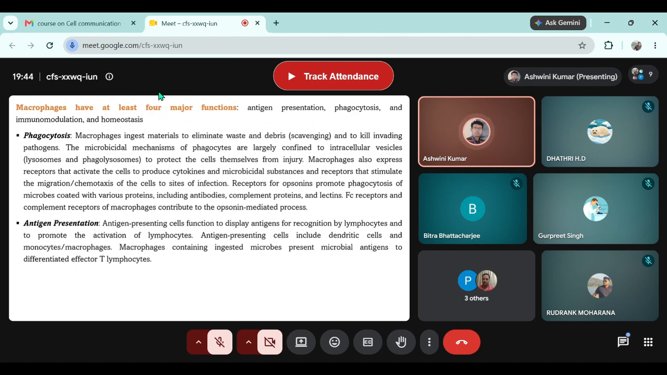The microbicidal mechanisms of phagocytes are largely confined to intracellular vesicles called lysosomes and phagolysosomes. Because the action is phagocytosis, the cells are called phagocytes. I'm not only talking about macrophages, I'm talking about all phagocytes, any WBC that shows the action of phagocytosis. Whenever a phagocyte engulfs a material present outside, the vacuole or balloon-like structure formed inside that carries the pathogen is called a phagosome. Once the phagosome is completely formed, it fuses with the lysosome inside the cell.